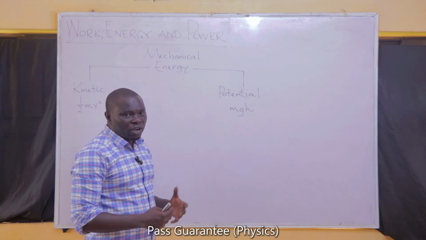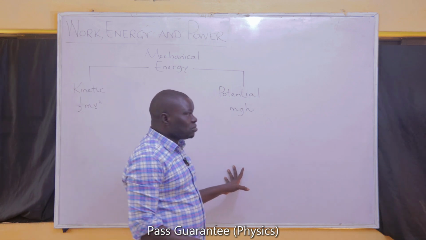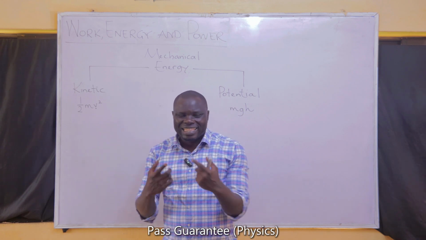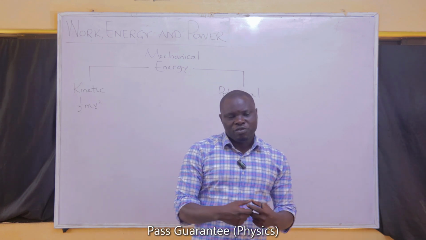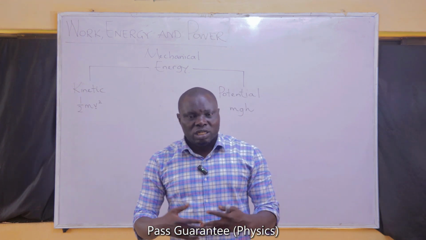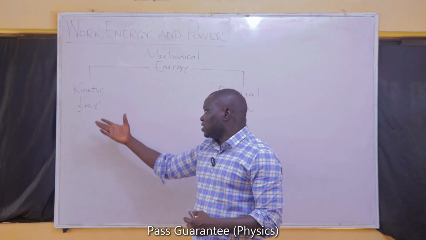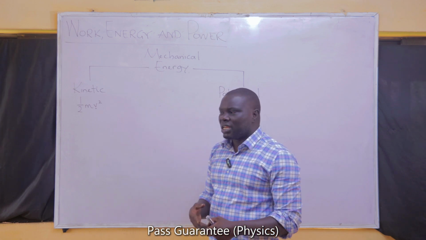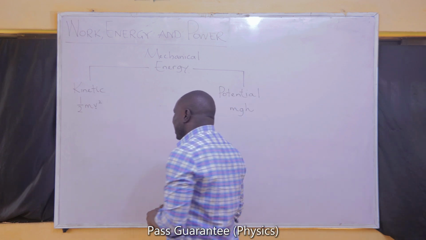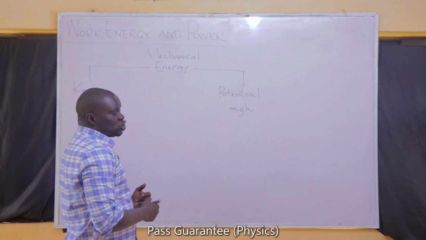So it is possible for an object to have both kinetic and potential energy at the same time. It is also possible that an object will have only potential, or only kinetic. Anytime you see a moving object, like a moving car, a moving bicycle, even a running human, what you are sure those objects have is kinetic energy. The moment you start to move, you have kinetic energy. And the moment you have a height above the ground, you have potential energy. So that is that. Now, there are instances where we can be given problems on the two to solve.